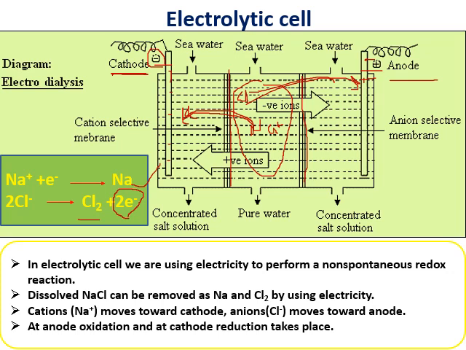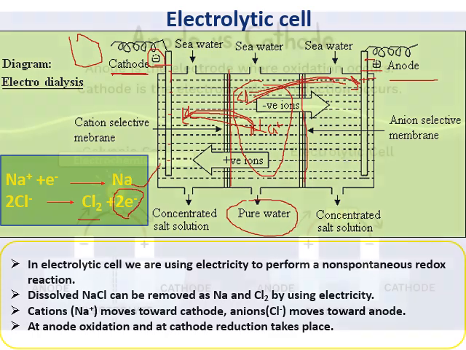Like that, in the middle tank, all positive ions move towards the left and all negative ions move towards the right. So in the middle tank there are no ions. That means it is pure water. Like that, I can convert the pure water by applying electricity. That's why it is called an electrolytic reaction.